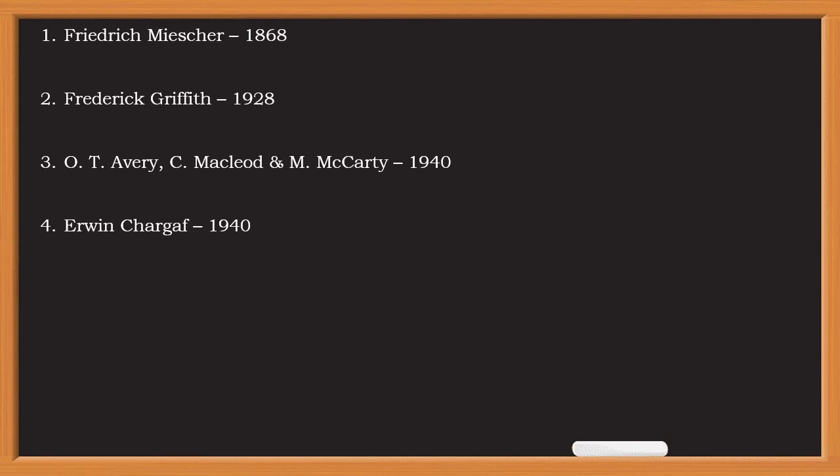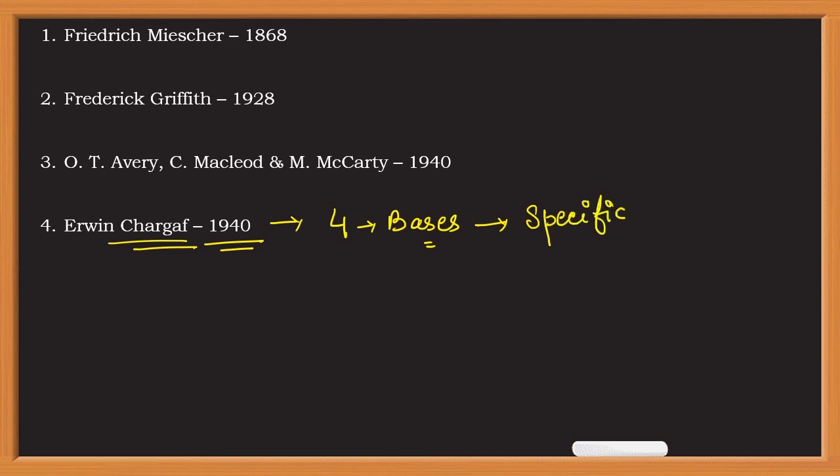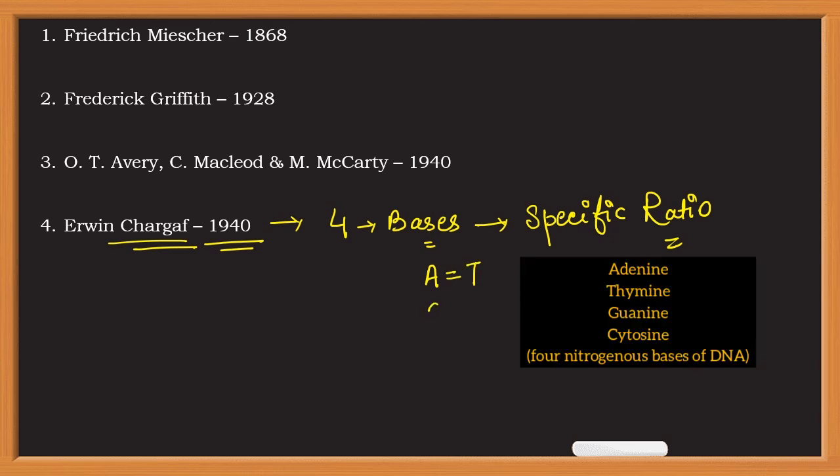Next major experiment in the discovery of DNA was from Erwin Chargaff in 1940. He found that DNA contained 4 different kinds of nitrogenous bases, and the amount or composition of these nitrogenous bases was varying from species to species, but one thing was constant in all the species, and that was all the bases were present in a specific ratio. That is, all the species were following the rule, which was adenine molecule will be equal to thymine and guanine molecule will be equal to cytosine.